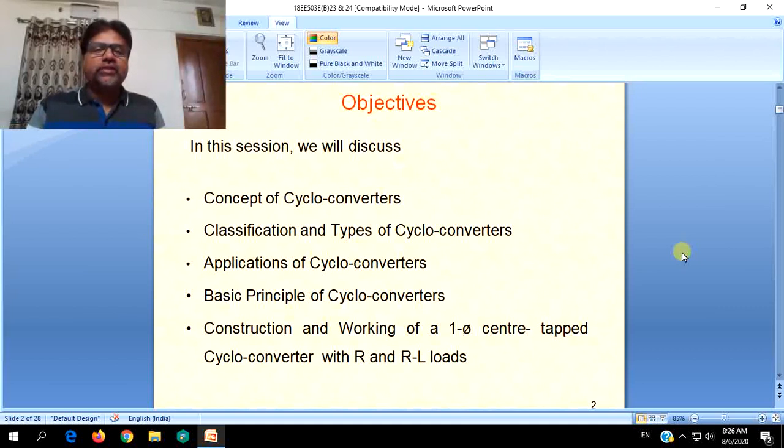In this session mainly we will be discussing the concept of cycloconverters, classification and types of cycloconverters, applications of cycloconverters, the basic principle of cycloconverters, and if time permits, the construction and working of a single phase center tapped cycloconverter with R and RL loads. We will try to extend our discussion of this single phase center tapped cycloconverter in the next session also.